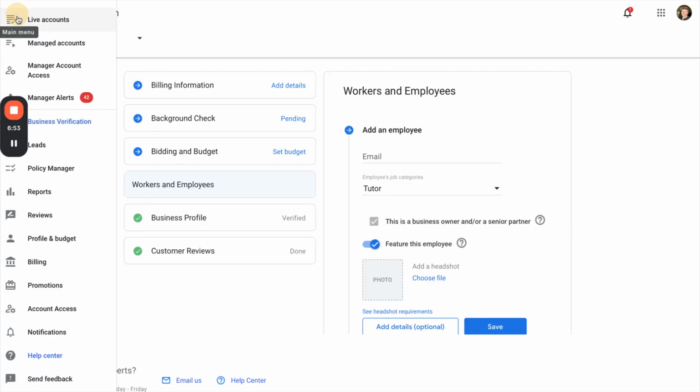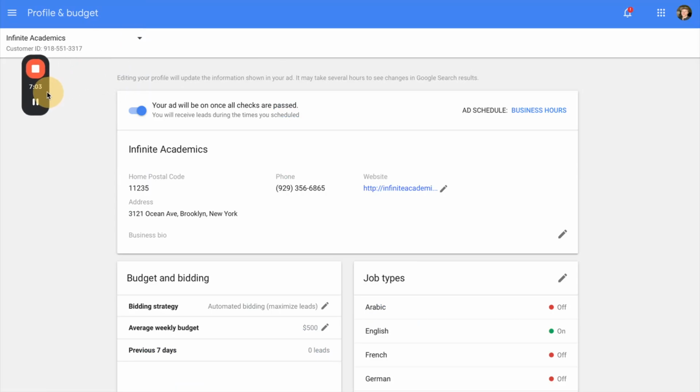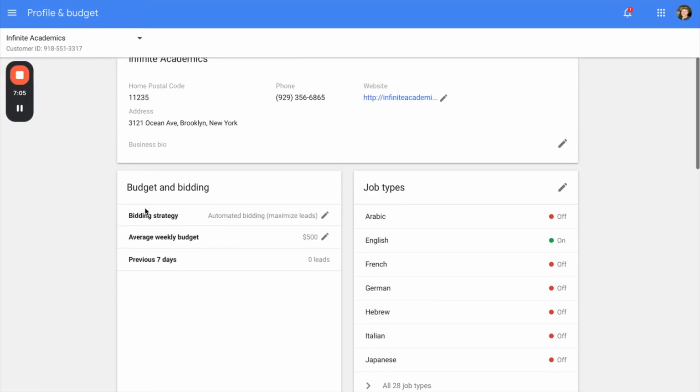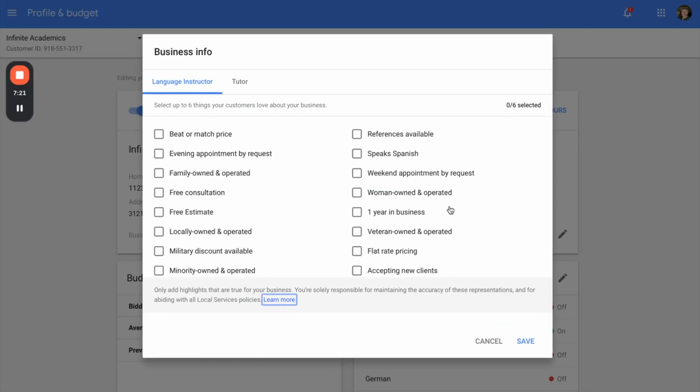And then in the upper left, you can actually navigate to the other tabs. The other tab to actually set up your account, your ads, and your profile is going to be the profile and budget here. There's a lot we can cover here. We can break it down piece by piece. Up here at the top is your high level overview of your profile. This is where you can change the website, which isn't super important. Mostly these are phone calls or messages. But what you want to do here is click this little pencil icon to change your business bio. This is what I was talking about earlier.